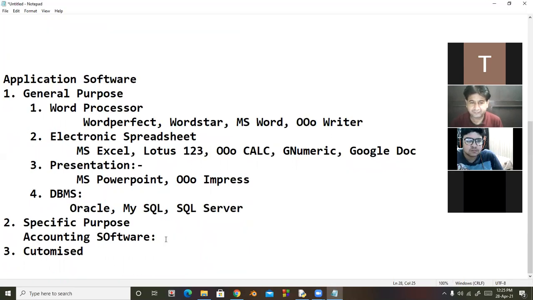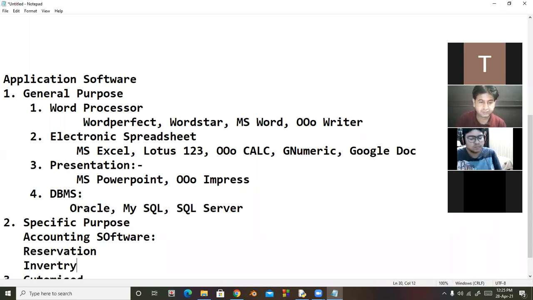Next is reservation software. These softwares are for making online reservations, such as online reservation of tickets or railway booking. Next is inventory control. It controls the stock of material inside your godown. There is a daily entry of issue and receipt.